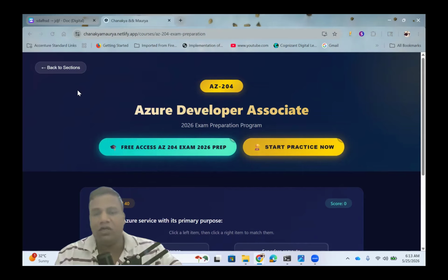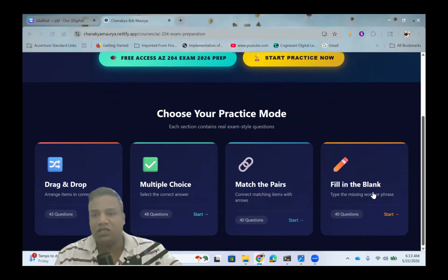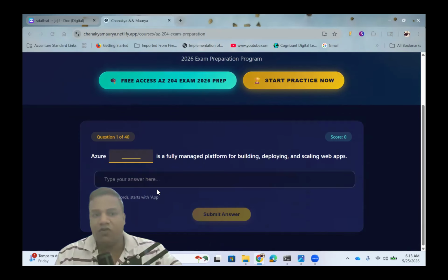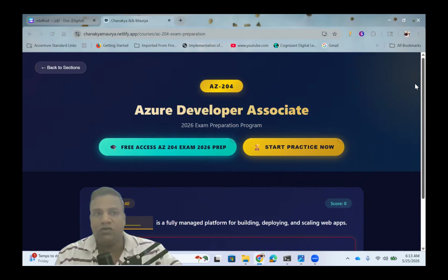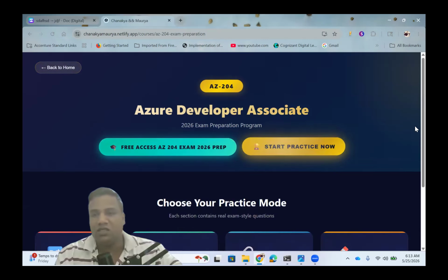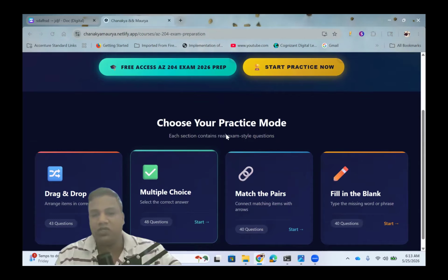If you don't need to go anywhere, you can easily access the examination in one place. If you focus on this question type, fill in the blanks, there are four types of question I have added. If you go to each question, you can see the variety they ask. There are four kinds of question they ask in that examination.